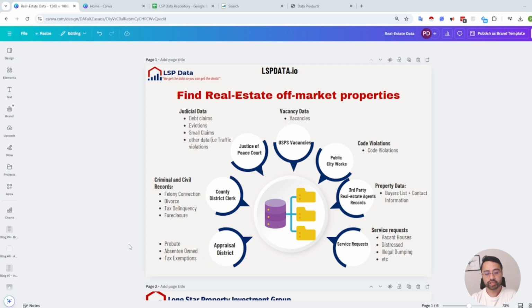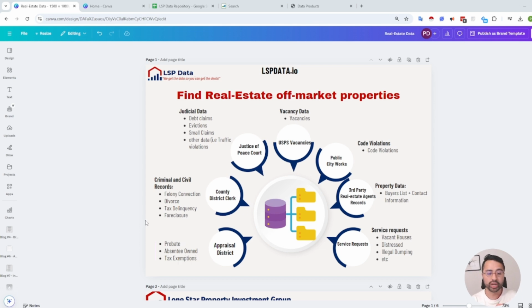The appraisal district is typically where all the properties are appraised, right? So every year, the county will appraise your property, and depending on the state that you're in, let's say in Texas, your property may be appraised for more, so you end up paying more taxes and whatnot. But in this area, this is where you can find things like absentee owned, right?